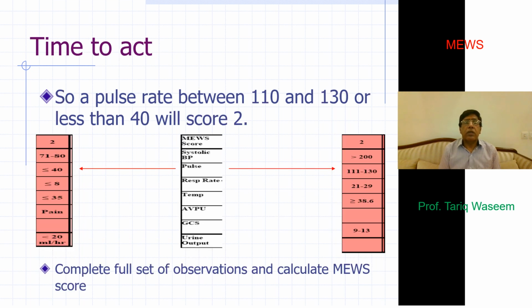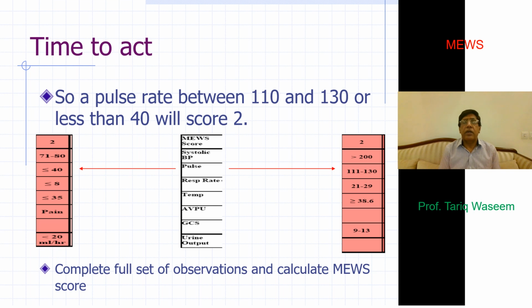When the score shows a further deterioration, the systolic blood pressure drops to between 71 to 80, sorry. The pulse drops to less than 40, or respiratory rate drops to less than 8. The patient becomes hypothermic, responds to pain only, and his urine output starts dropping, if catheterized, to 20 ml per hour. Each one of these items would be scored as 2.